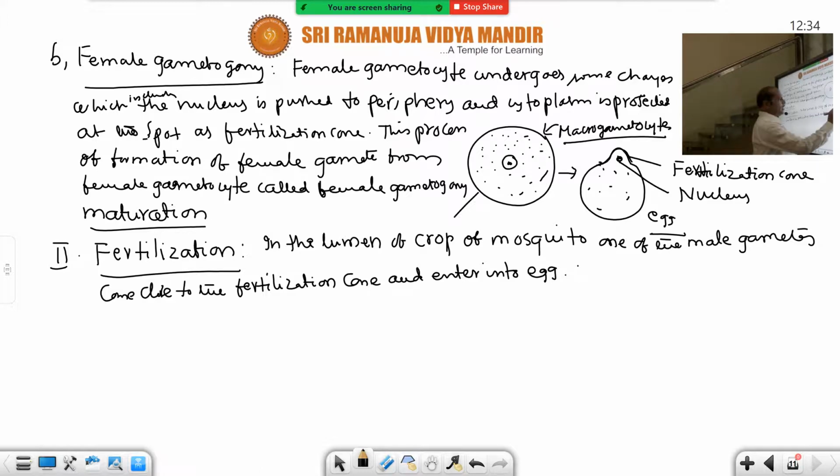Now the fusion of nuclei occurs. Suppose this is the fertilization cone and nucleus, and this is a male gamete. It enters there and joins with the nucleus.